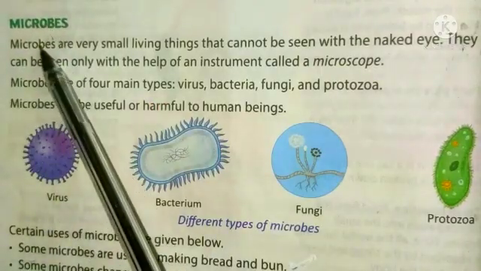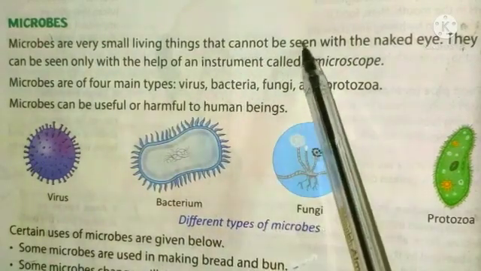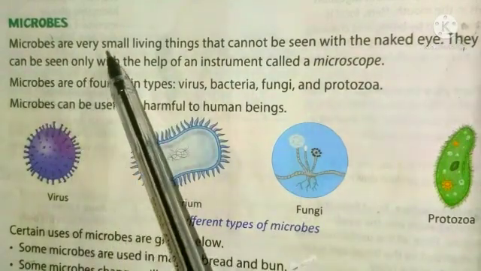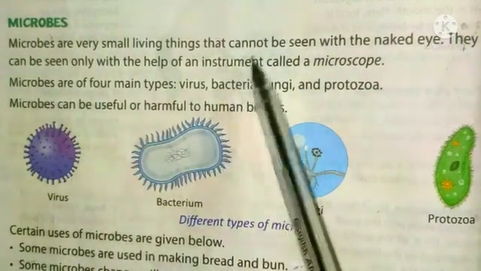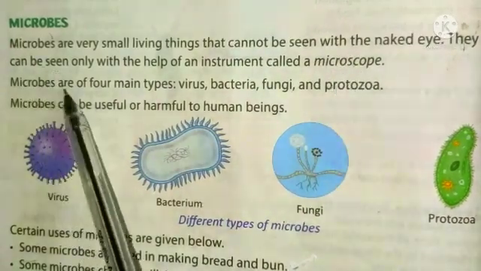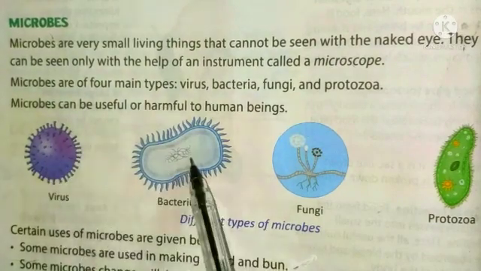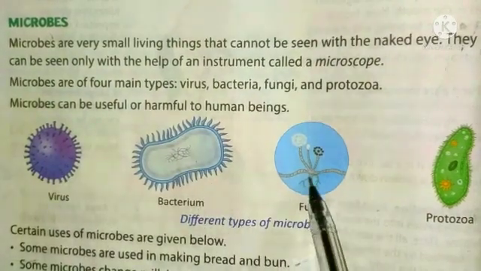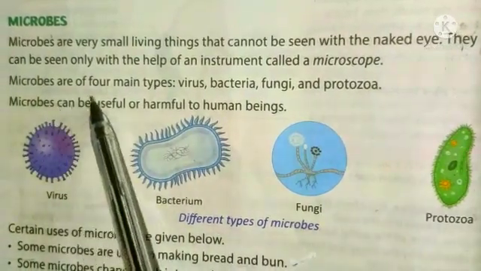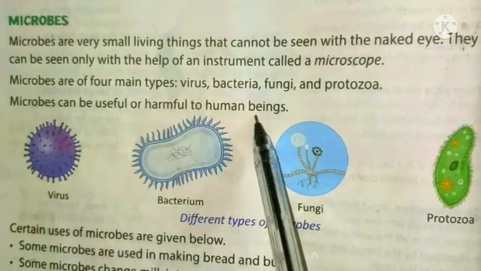Microbes. Microbes are very small living things that cannot be seen with the naked eye. They can be seen only with the help of an instrument called a microscope. Microbes are of four main types: virus, bacteria, fungi and protozoa. Microbes can be useful or harmful to human beings.